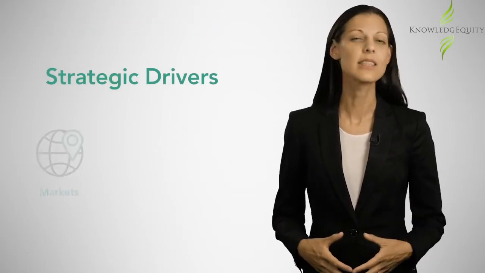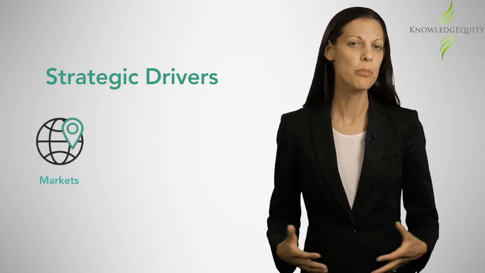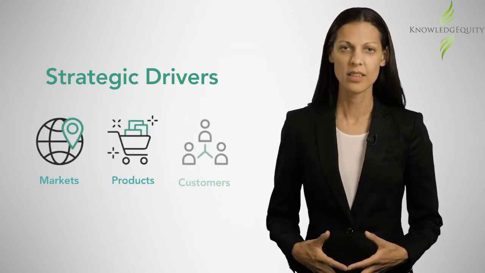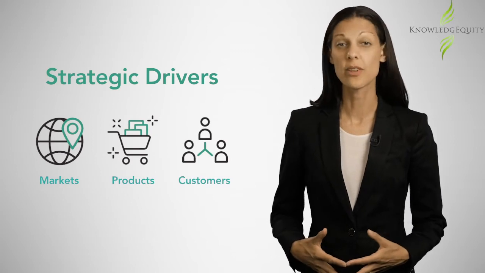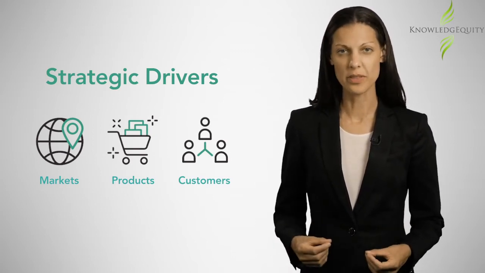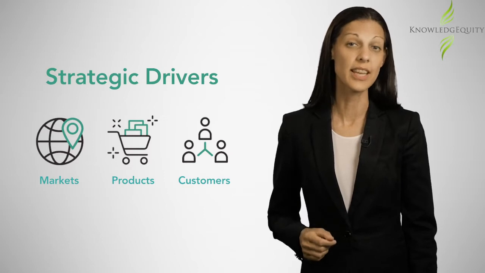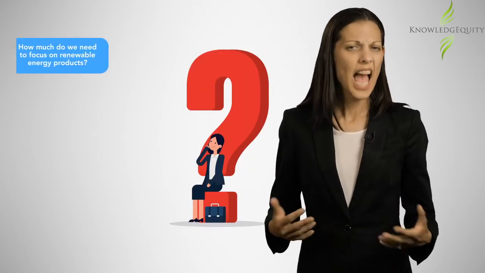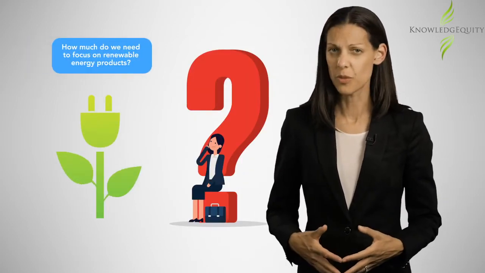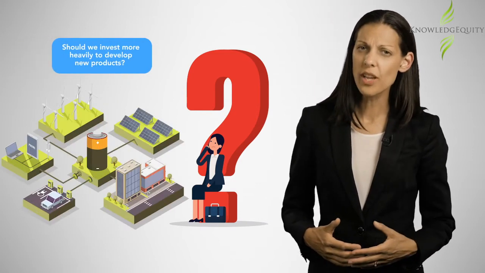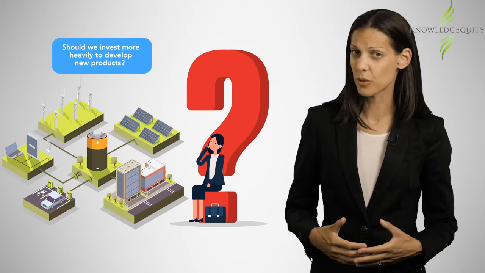They know which markets and segments they operate in and what their products are and who their customers are. They have different channel options for their retail business, but their power generation business is more set due to its utility nature. To know if they are achieving the maximum competitive advantage over industry rivals, Origin will look for inconsistencies against their strategic drivers. The types of questions they might ask themselves include: how much do we need to focus on renewable energy products? Should we invest more heavily to develop new products like battery storage?